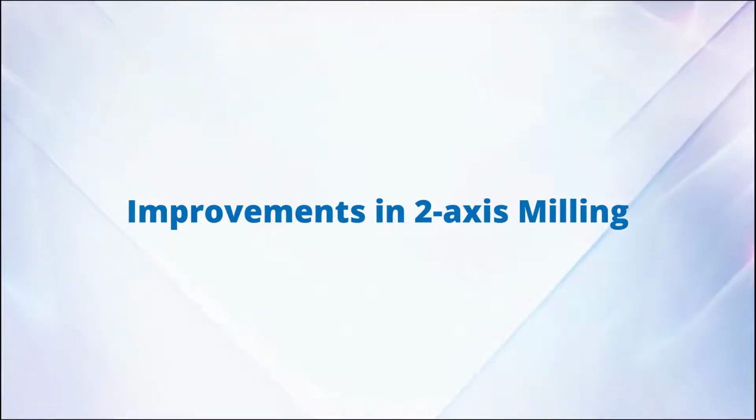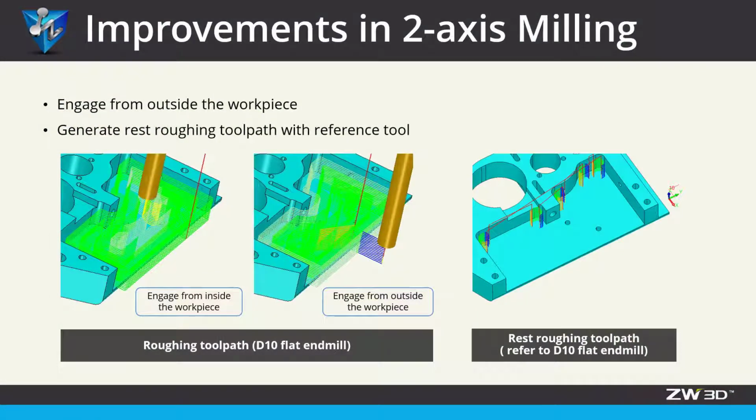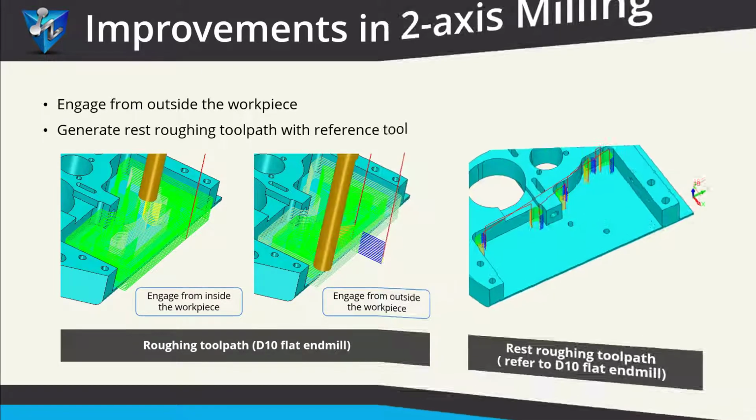Improvements in two-axis milling. ZW3D 2023 version has major improvements to the two axes. It can perform engage from outside the workpiece and generate the raised roughing toolpath with reference tool.